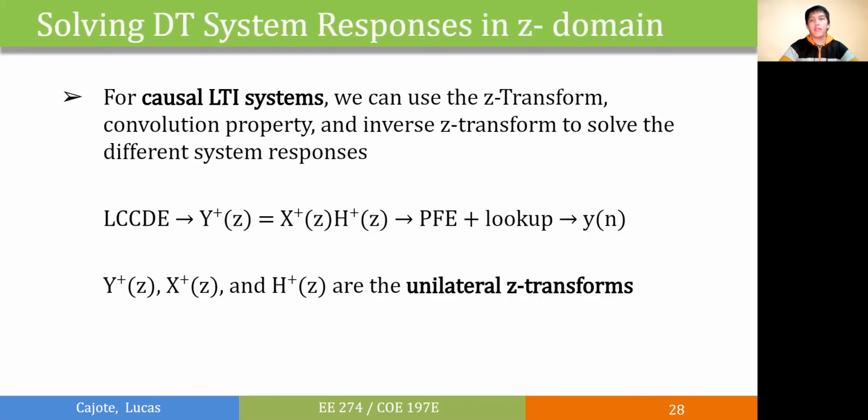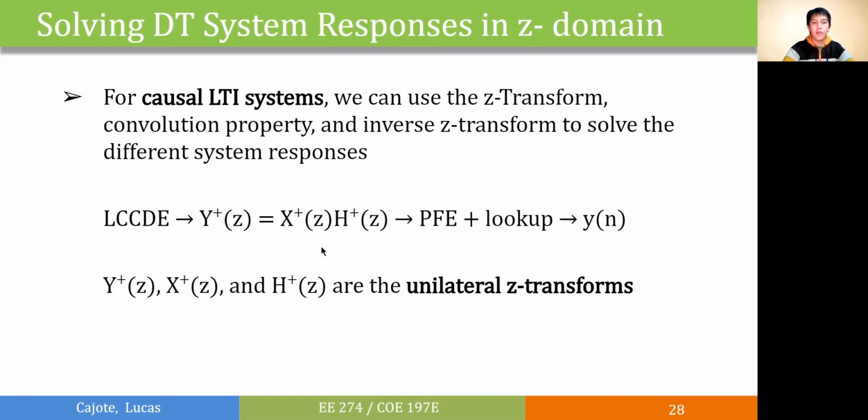Since we've already discussed the Z transform and the inverse Z transform, we can already use the indirect method to solve for the system responses of causal LTI systems. So once we have our LCCDE, we can transform the equation into the Z domain. And in the Z domain, we can already set our assumptions if we're looking for the natural response or the forced response or the other responses. And then we'll use partial fraction expansion with table lookup to get our y of n.